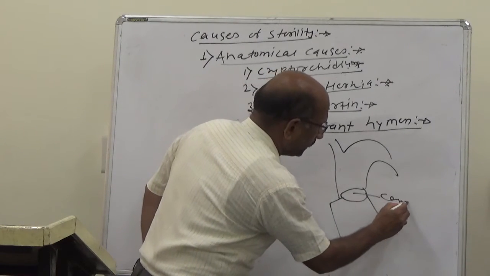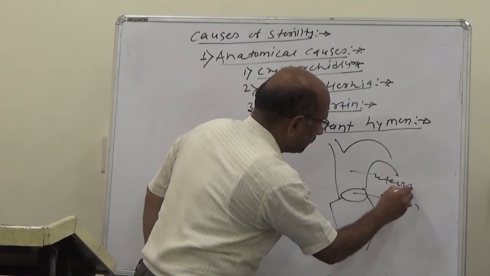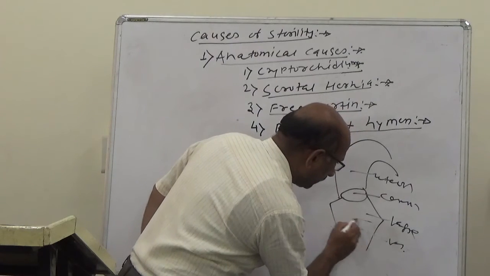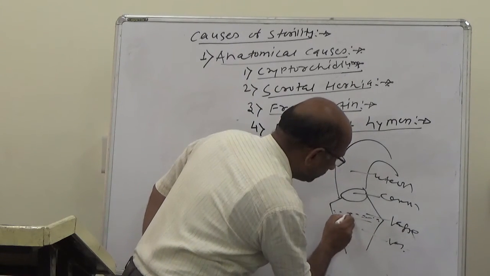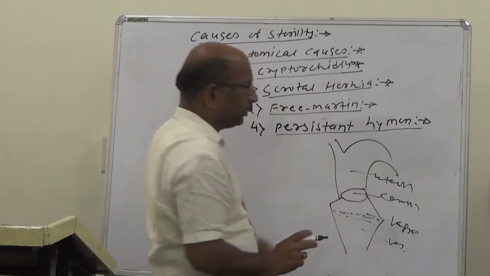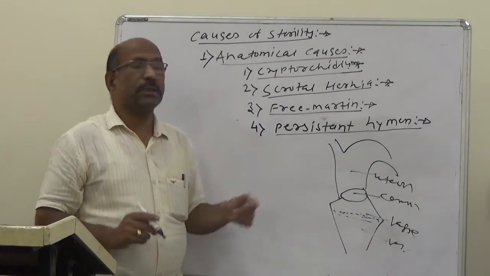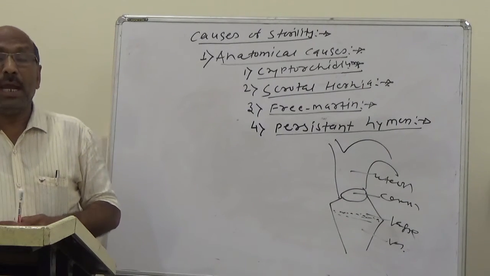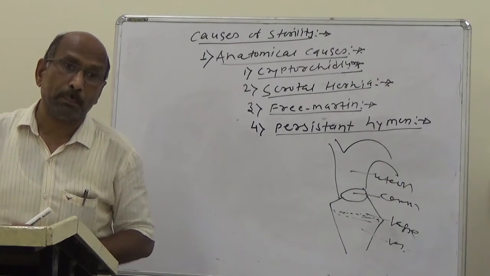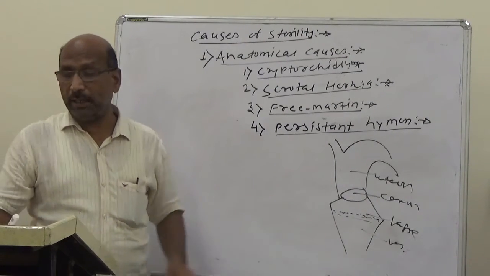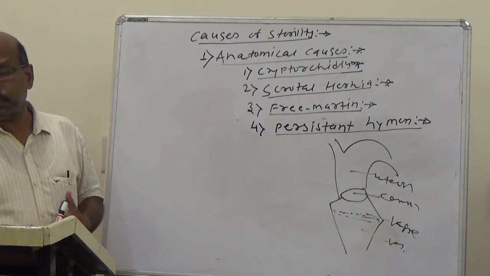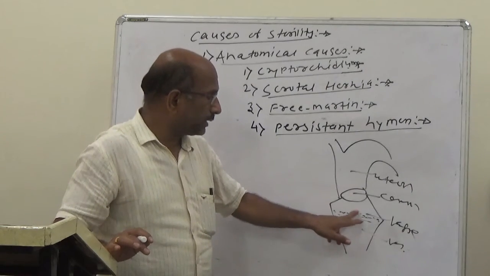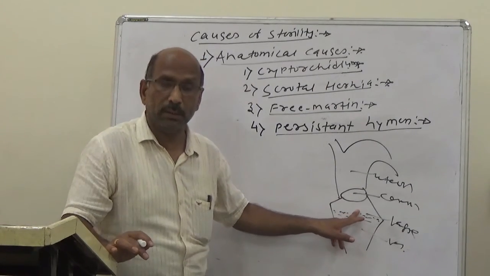This is the cervix, this is the uterus, this is the vagina, and this is the vestibule. So the hymen is the thin band of tissue in between the vagina and the vestibule in virgin females, and these hymens are broken with the first coitus. With the first copulation, these hymens are broken normally.